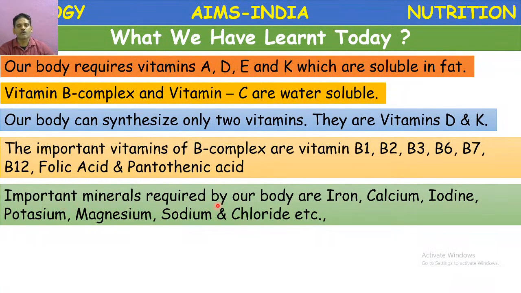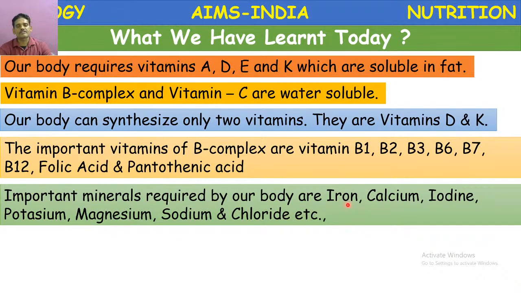Next, important minerals required by our body. What are the important mineral elements which are required by our body? They are iron, calcium, iodine, potassium, magnesium, sodium, chloride. So these are all very important because, sometimes, magnesium deficiency may cause cancers also, because some of the enzymes require these minerals. These minerals may act as cofactors for the activity of enzymes. Okay, they are required.